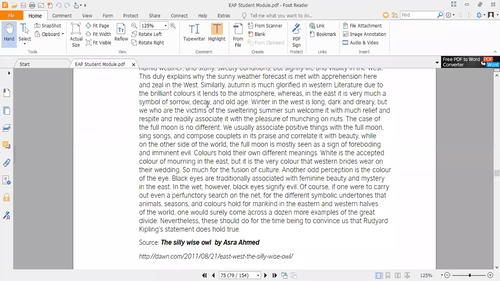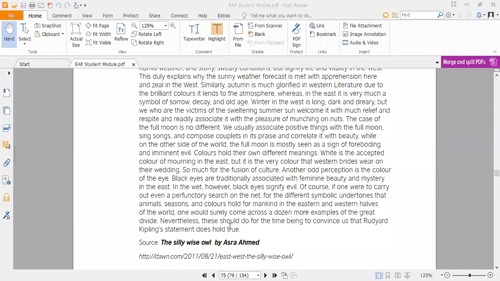So it is a symbol of mourning, it is a symbol of sadness, it is a symbol of death as well. White color symbolizes death and mourning in our Eastern context, but it is the very color that Western brides wear on their wedding. In the context of the Western people, they use white color for the brides as well. So the dressing of the brides is mostly in white color in the Western countries.